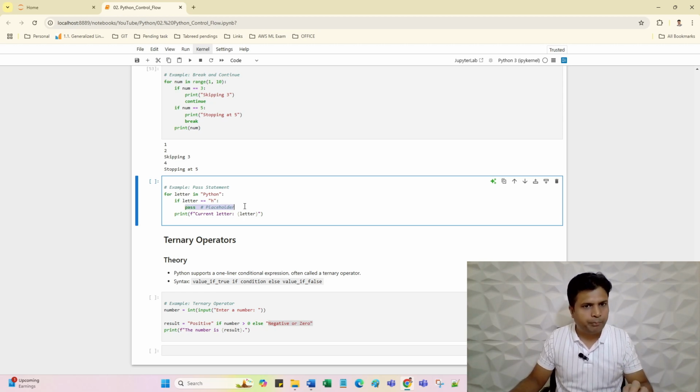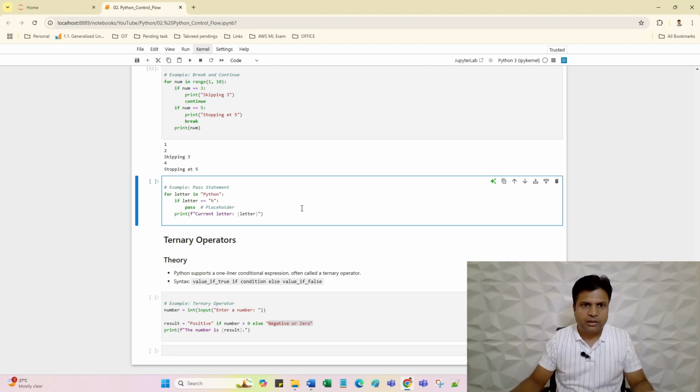We will just write the pass keyword and work on the rest of the things. In this case, this pass keyword is irrelevant, to be frank, and this condition is also useless for now. But if in future we write some code here, then this condition and everything will be useful.